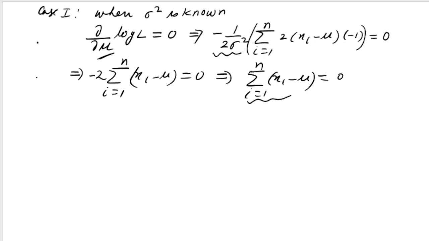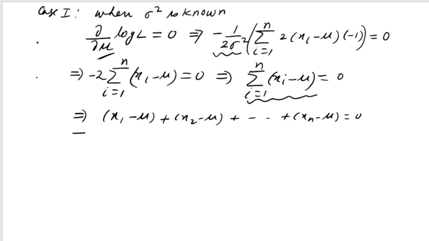Now if you look at this term, this is basically x1 minus mu plus x2 minus mu, up to xn minus mu, right?